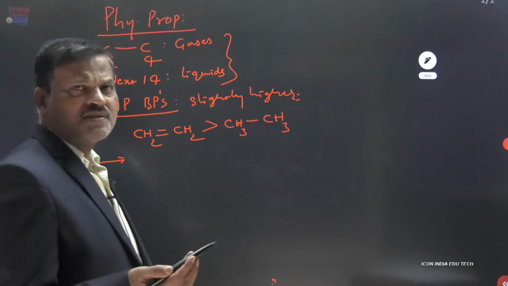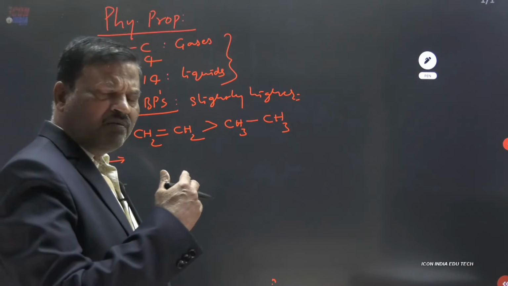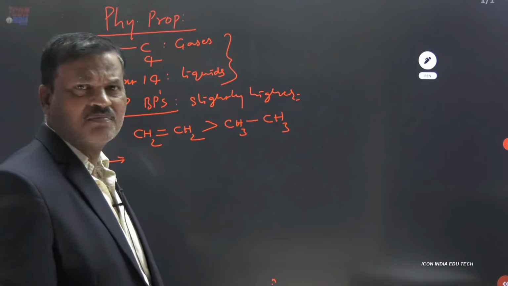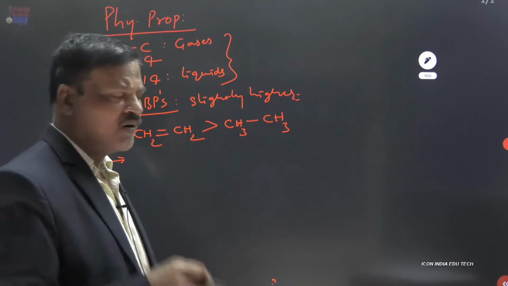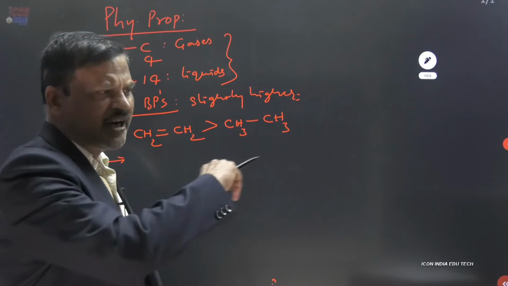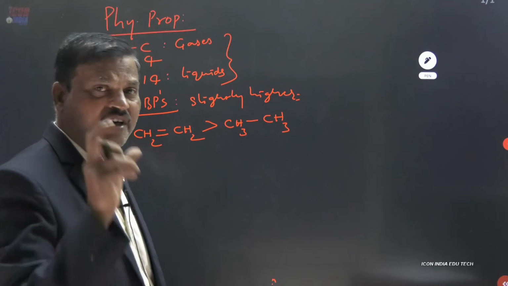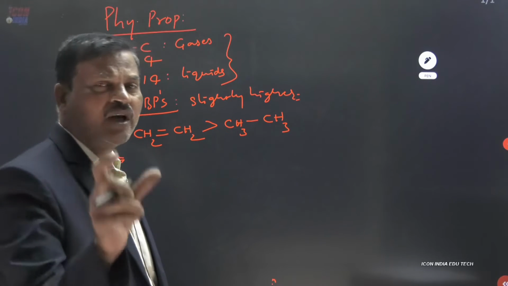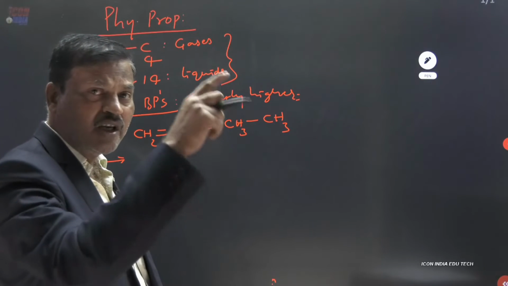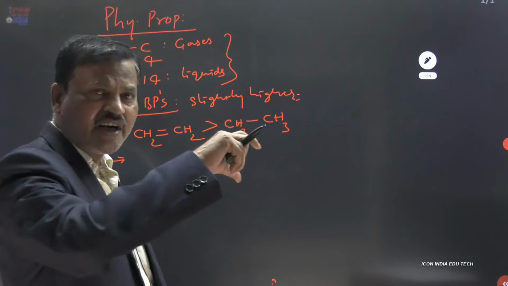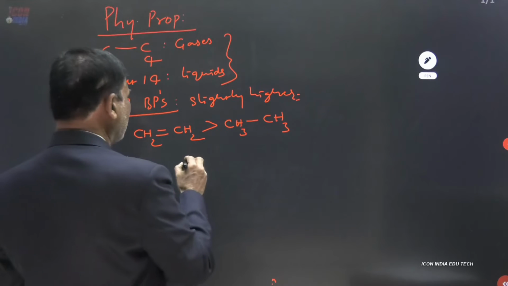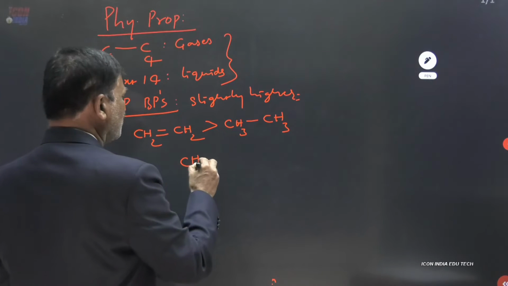Regarding the boiling point, as we are aware, with increase in the molecular weight, generally melting and boiling points increase in any type of compound. But among the isomers of a given compound, like straight chain isomer and branched isomer, the straight chain isomer has higher boiling point than the branched one. So with increase in branching, boiling point decreases. For example, butene, n-butene, is straight chain, and isobutene is CH2=C(CH3)CH3. Between butene and isobutene, n-butene has the higher boiling point.